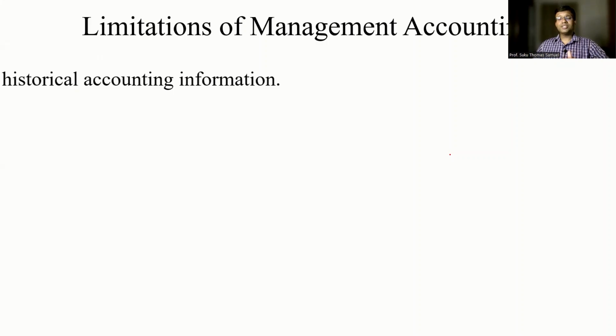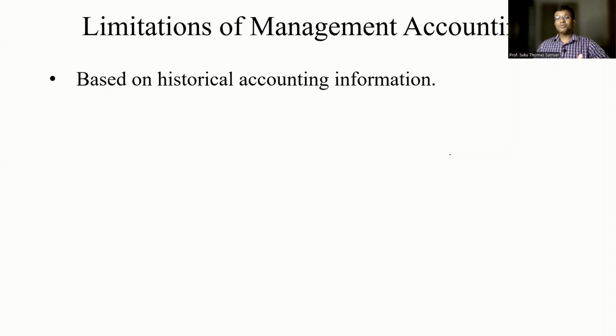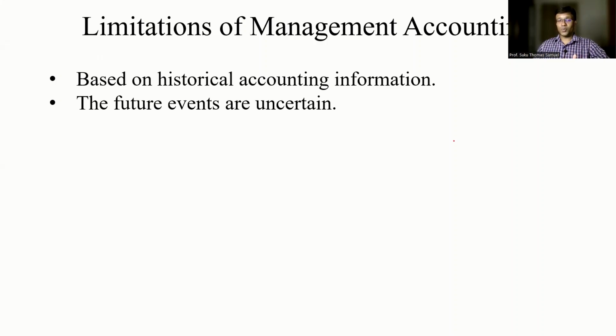The first limitation is that the entire domain of management accounting is based on historical accounting information. We are relying on the inputs of the past to take decisions for the future. Sometimes what can happen is that future events can be uncertain as well. Whatever we have understood from history may or may not hold good for the future.